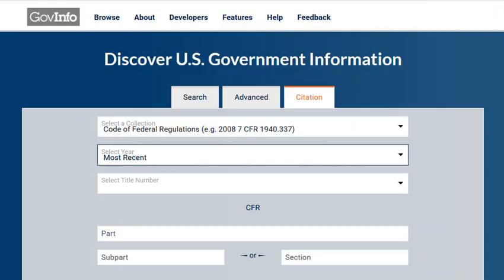Rather than browsing for the section you want, you can use the govinfo.gov search tab to pull up a CFR section by citation. Remember that the titles are updated on a quarterly rotating basis, so the most recent CFR available is sometimes from the previous year.